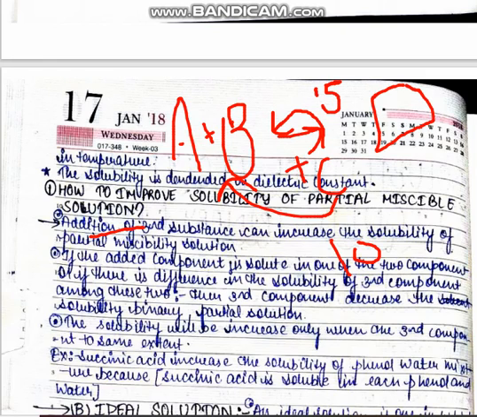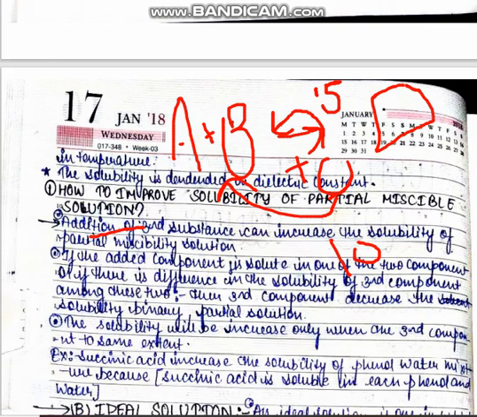If the added component is soluble in one of the two components and there is a difference in the solubility of the third component, then this third component will not increase the solubility, but it will decrease the solubility. So for increasing the solubility, we have to choose a component that has the same extent of solubility in both components.